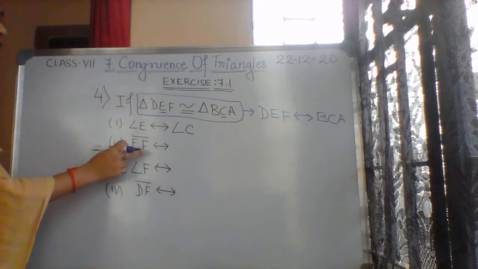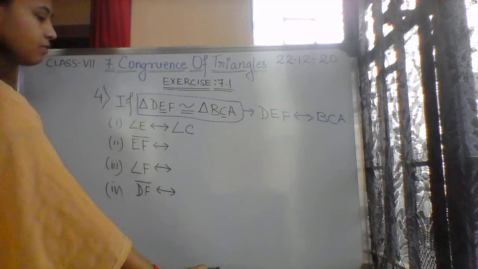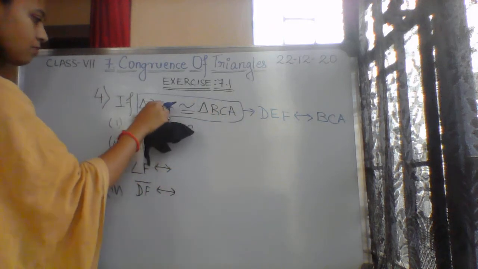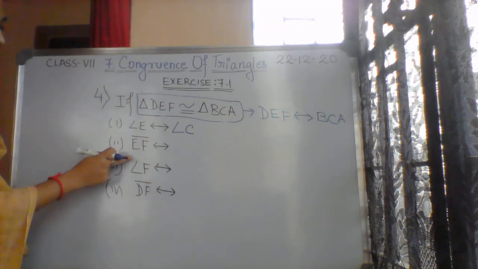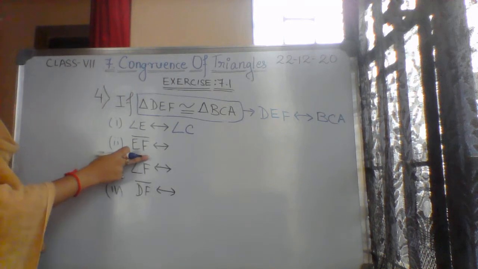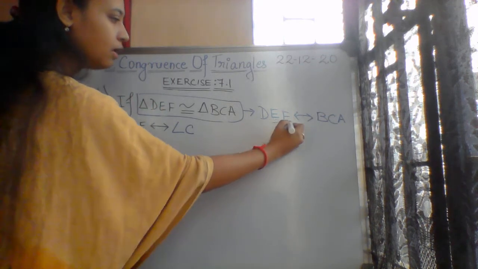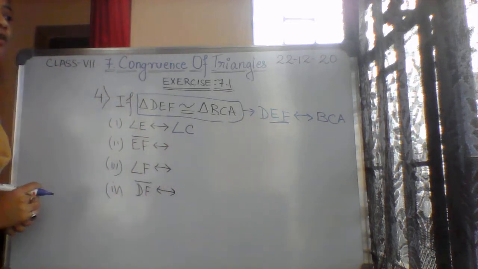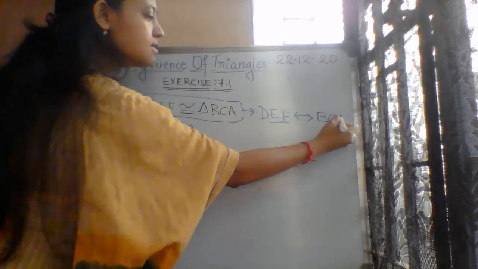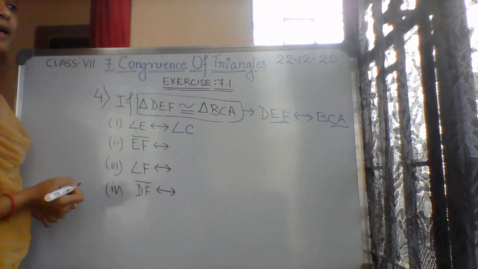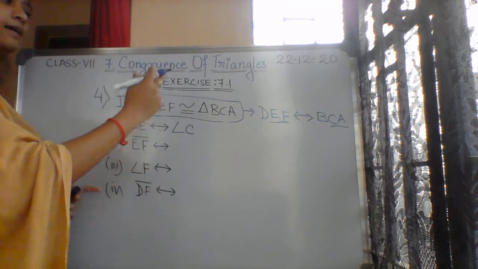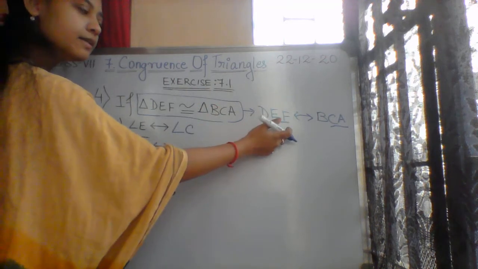Okay, so now they are talking about line segment EF. EF is already present in triangle DEF, so you can easily see it will be corresponding to CA, or we will write AC. It is EF, second then third letter.